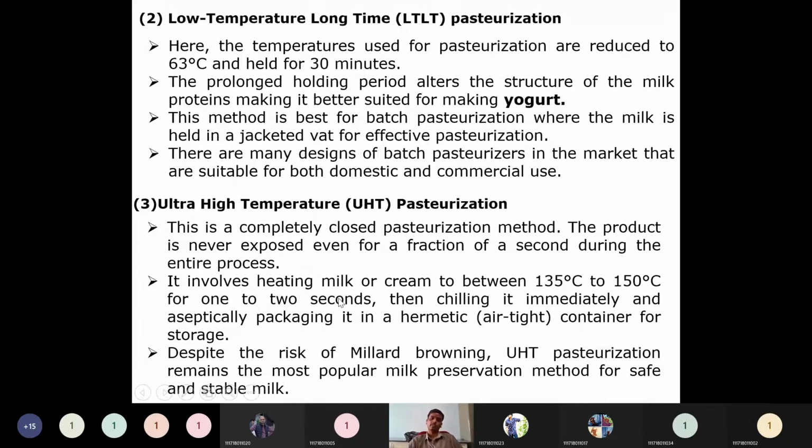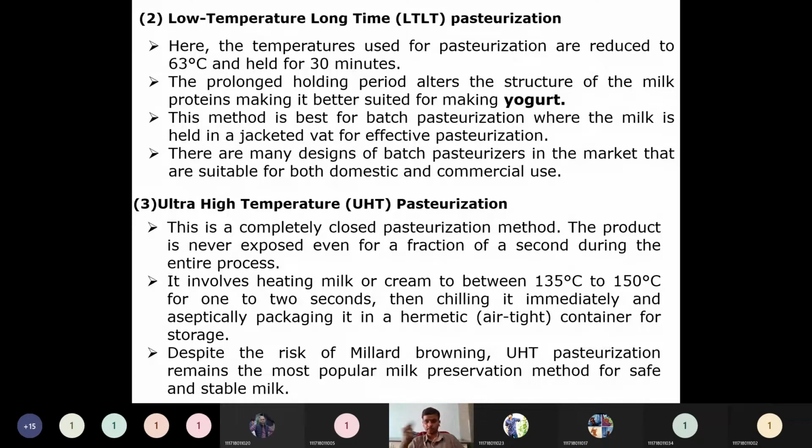So why do we have to use this type of process? For different reasons, maybe because of the Q fever causing bacteria. To kill that, we have to go for that much temperature. Then there is the risk of Maillard browning. Maillard browning means the milk will turn a brown color, because there may be some reaction inside.